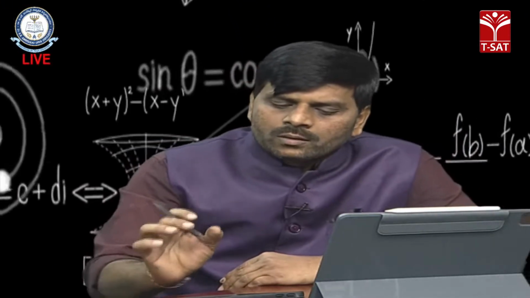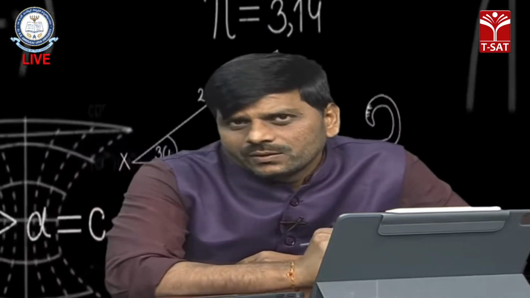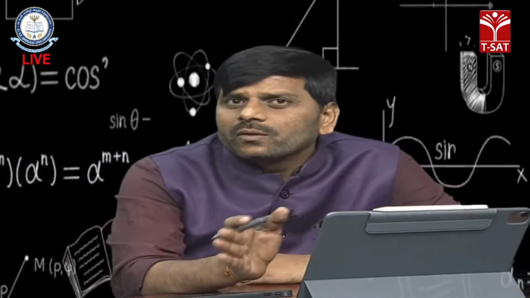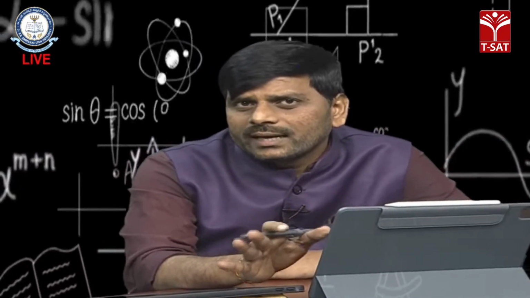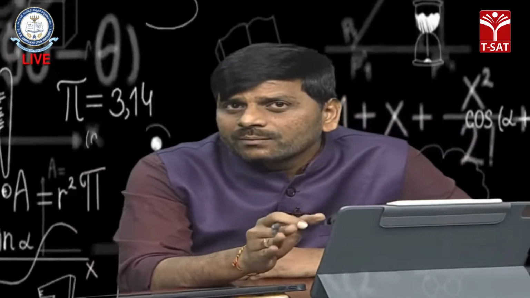Now some special cases: how do we find the residues? If the poles are simple poles, then we can find the residue directly by using the formulas. And if it is a pole of order m, then you can find the residue at that pole.